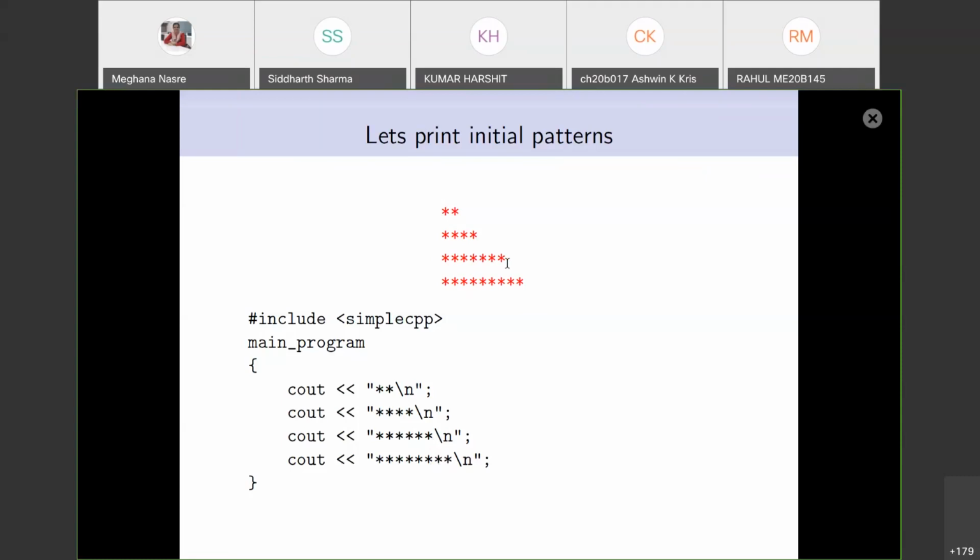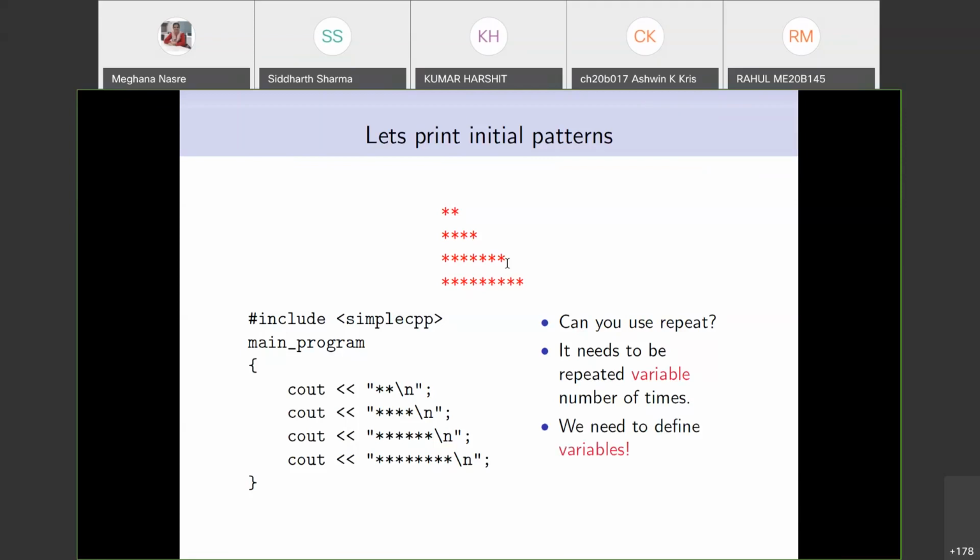But as you have observed, we cannot use repeat the way we have used it earlier, because the number of asterisks in every row is not the same. In fact, it keeps changing, and we need a variable number of times that we want to repeat. This is where the question that one of you has asked is very pertinent: can we define variables? We indeed need to define variables, and we are going to do that very soon, but not in today's class.